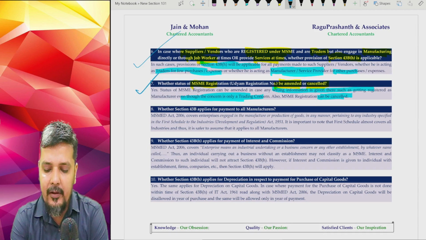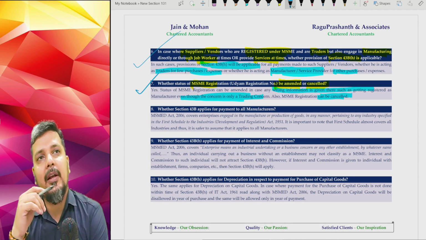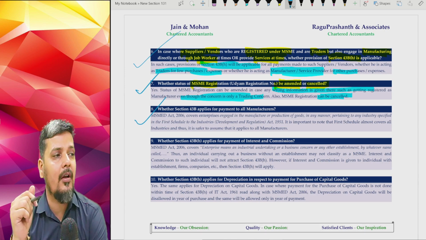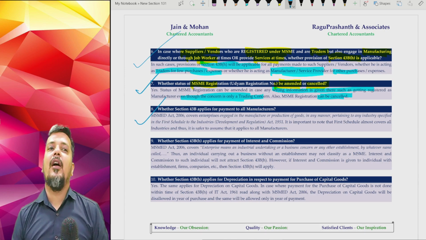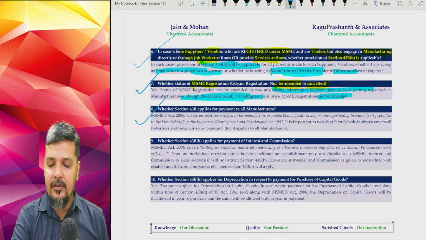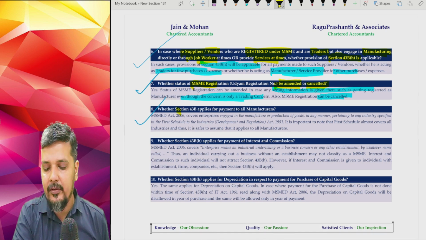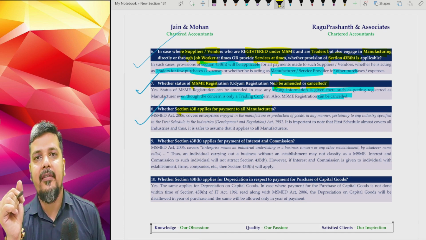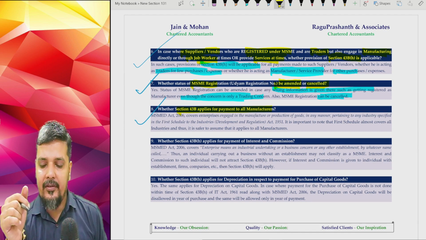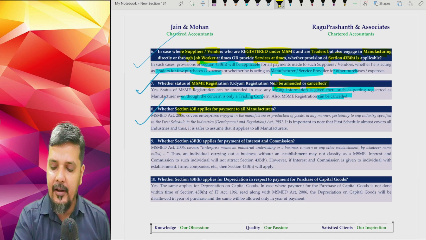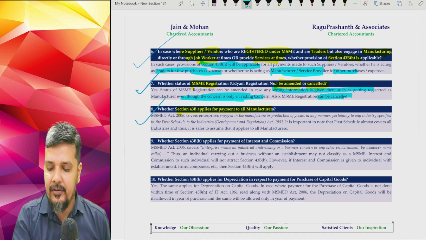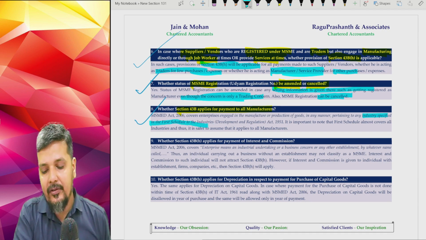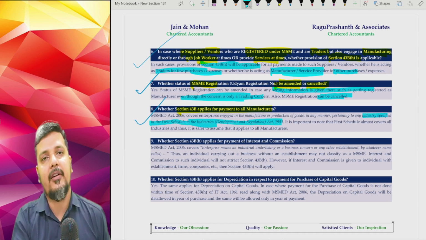The next point is again a very commonly asked point, and which is actually based on a rumor. So we have taken this frequently asked question based on a rumor: should I apply section 43BH for payment to all manufacturers, or is it applicable only for select manufacturers? Please understand that manufacturers which are covered in your MSMED Act are basically manufacturers who are dealing with industry covered under the First Schedule of the Industries Development and Regulation Act 1951.